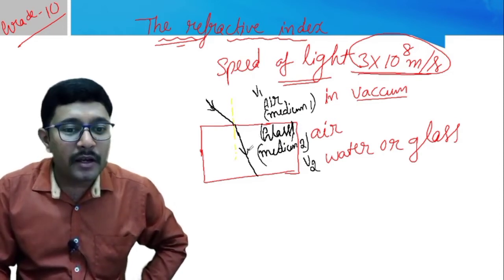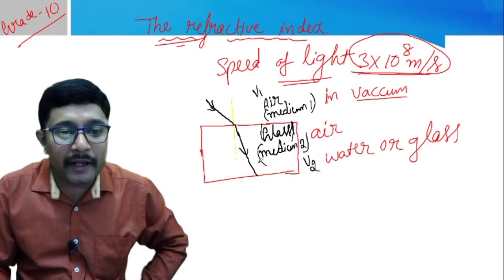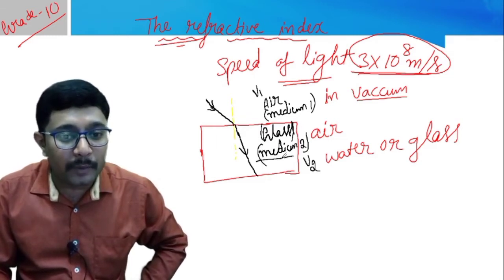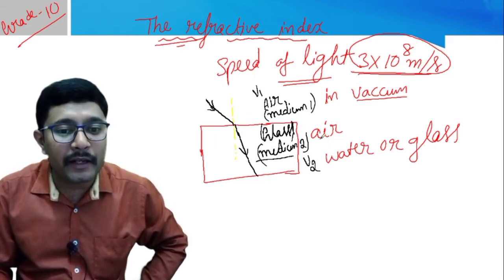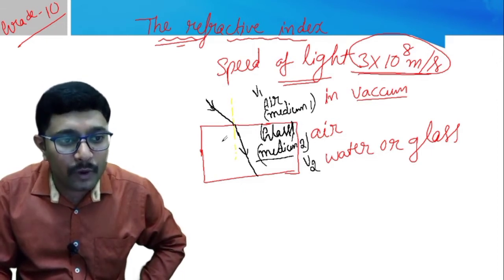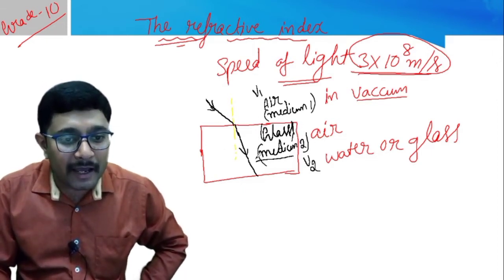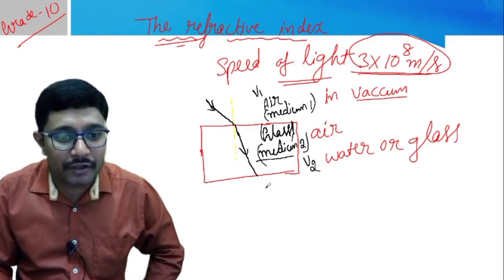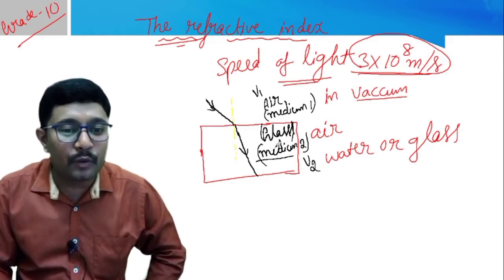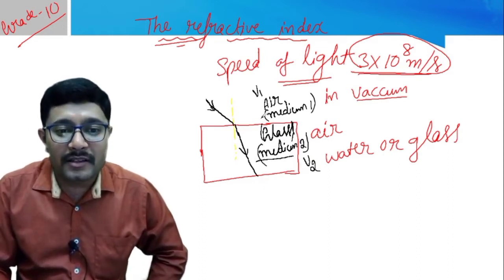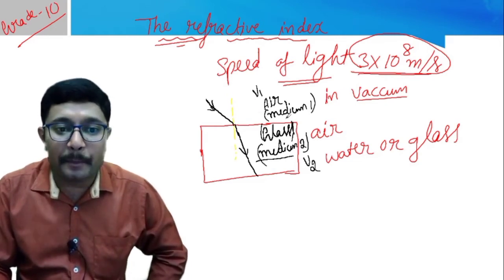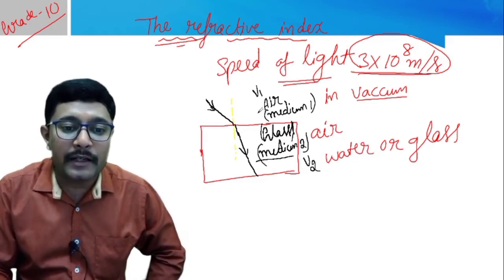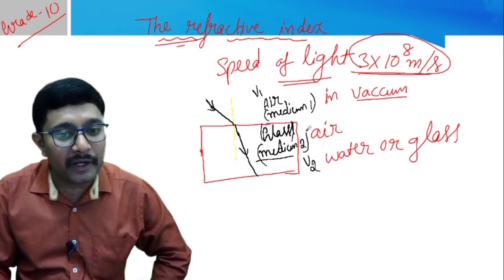So the refractive index of medium 2, I will repeat again, is represented as the ratio of the speed of light in medium 1 and the speed of light in medium 2.